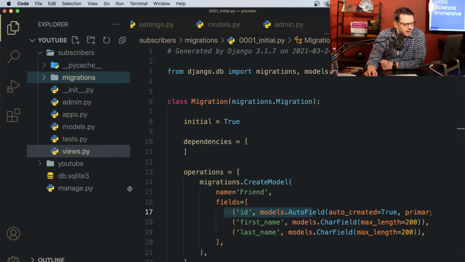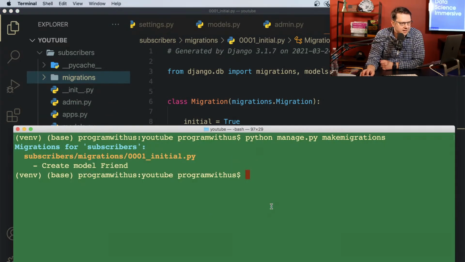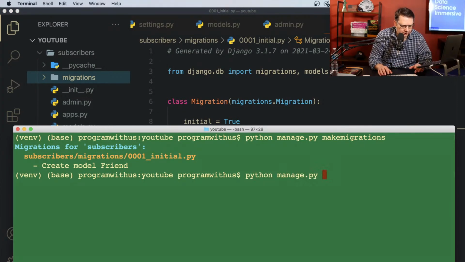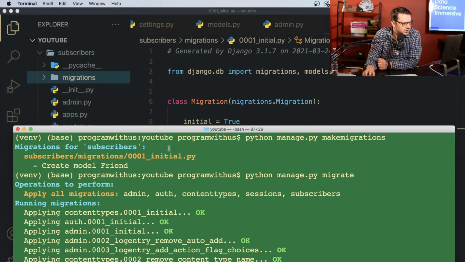It creates this blueprint. The second command that you need to do is python manage.py migrate. Migrate will create a database based on migrations. All right, and you see we got a bunch of OKs here, so that's how you do it. One more time, if you're moving along with me: python manage.py migrate. So first makemigrations, always, when you make changes to a database, and then migrate.